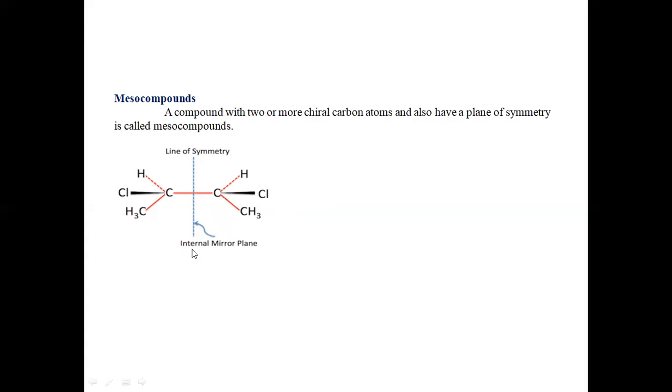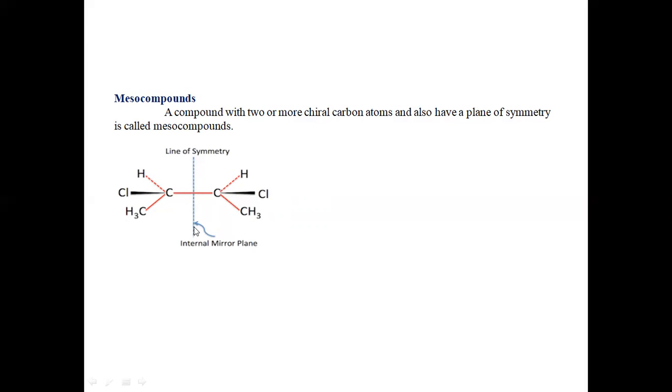See the example over here. Don't consider this mirror plane. See the compound without this mirror plane. You have two chiral carbon atoms. See this carbon atom, it is bonded to four different groups: hydrogen, chlorine, methyl, and this whole group is considered as the fourth group. Means this carbon is bonded to four different groups, so this is a chiral carbon atom. And see the second carbon here. This is also bonded to hydrogen, chlorine, methyl, and this whole group as the fourth group.